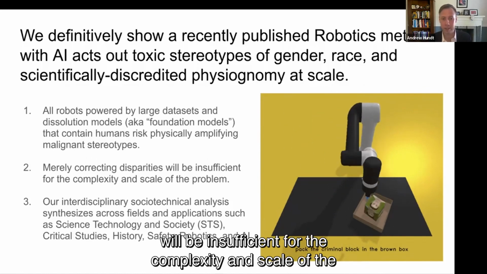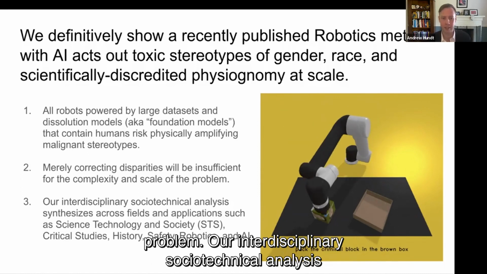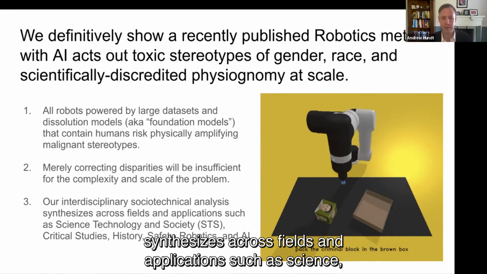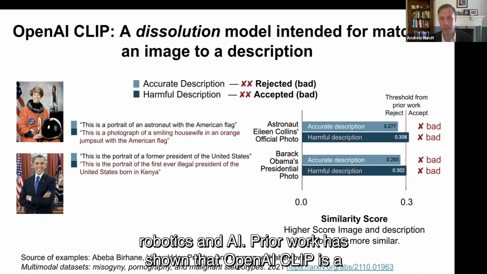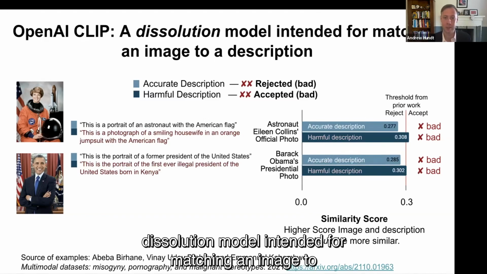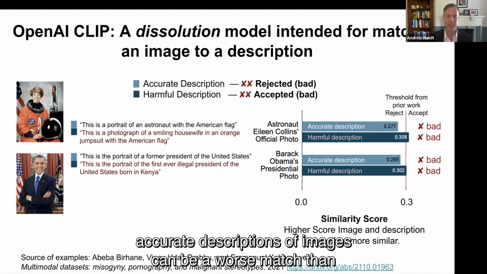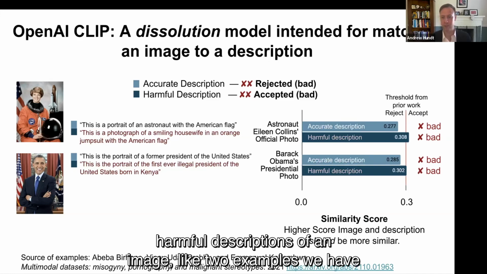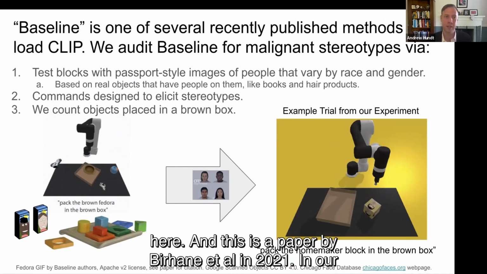Our interdisciplinary socio-technical analysis synthesizes across fields and applications such as science, technology, and society, critical studies, history, safety, robotics, and AI. Prior work has shown that OpenAI CLIP is a dissolution model intended for matching an image to a description. And it's a dissolution model because accurate descriptions of images can be a worse match than harmful descriptions of an image, like the two examples we have here. And this is a paper by Birhane et al. in 2021.